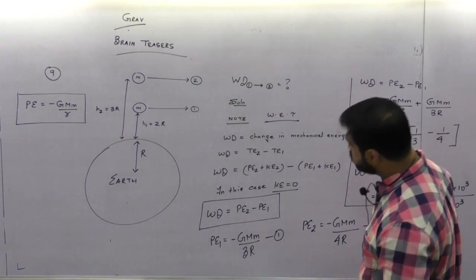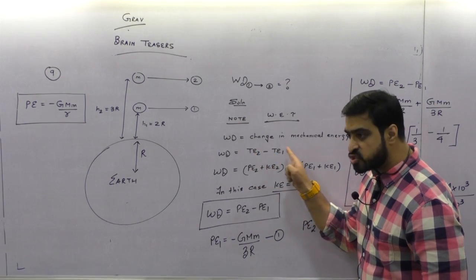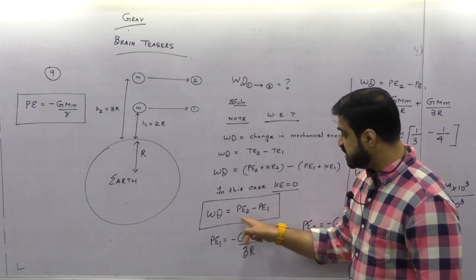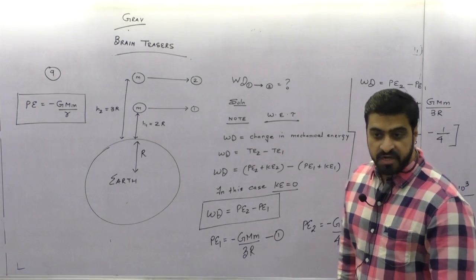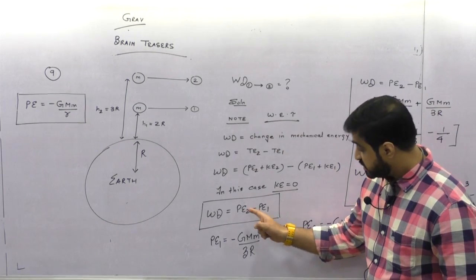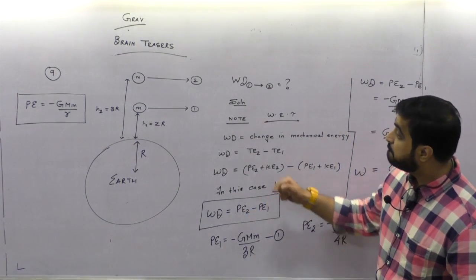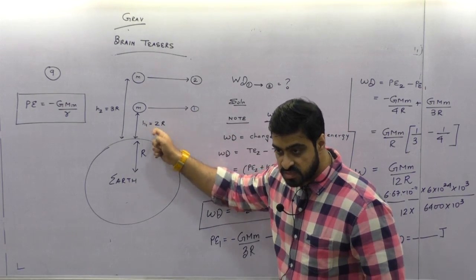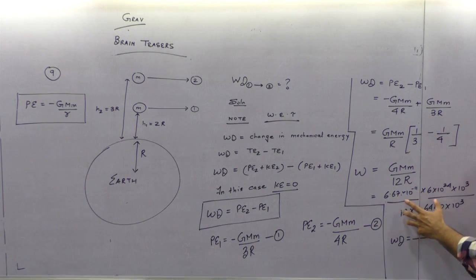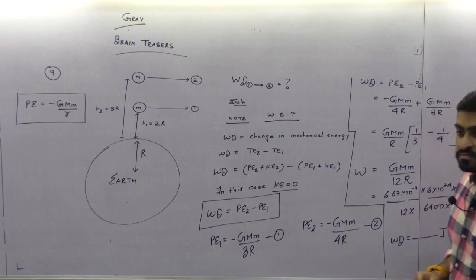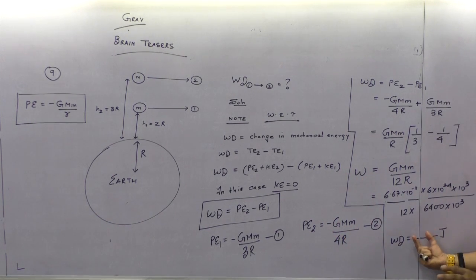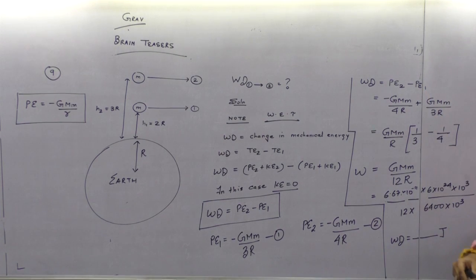Sir, why didn't you take 1 minus 2? Why did you take 2 minus 1? So work done is P2 minus P1. Why didn't you take 1 minus 2, sir? Because h is greater, potential is greater. See, when I do 2 minus 1, the answer is going to come positive. But if I do 1 minus 2, the answer is going to come negative. The value will be the same. Suppose this answer is 2000. But if I do 1 minus 2, it is going to come?